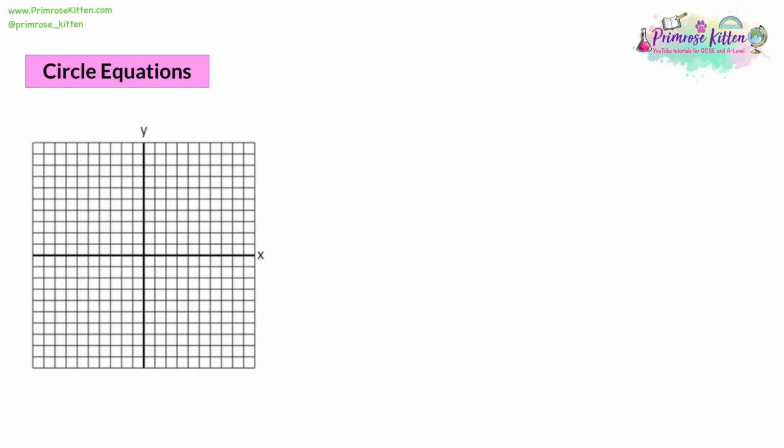Circle equations look like this. You're going to have an x, a bracket, and you're going to have a number with it, and it's going to be squared. And then you're going to have a y in a bracket with a number with it. That's going to be squared, and it's all going to be equal to a number. This is the format for a circle equation.